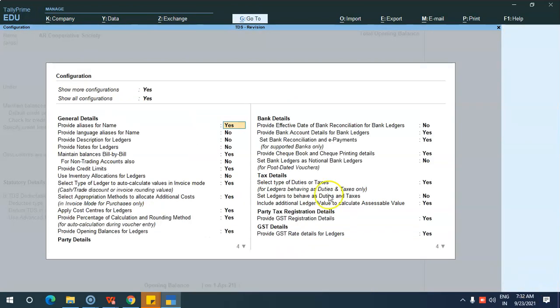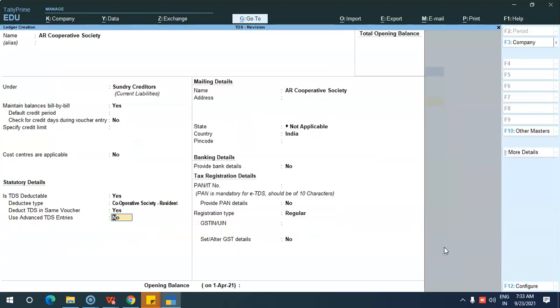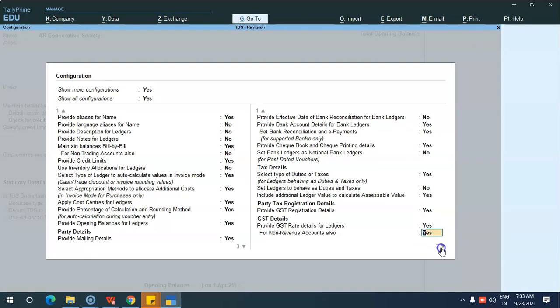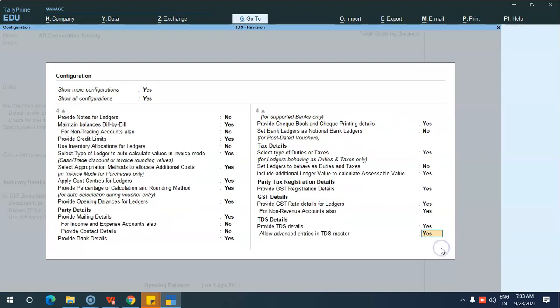So in the F12 configuration, here you have allow advanced entries in TDS masters.